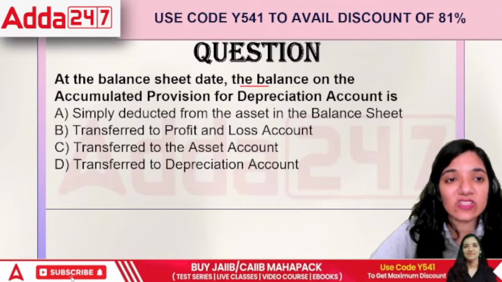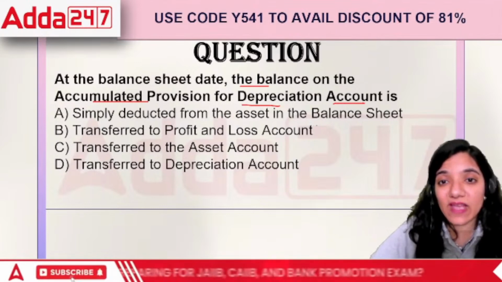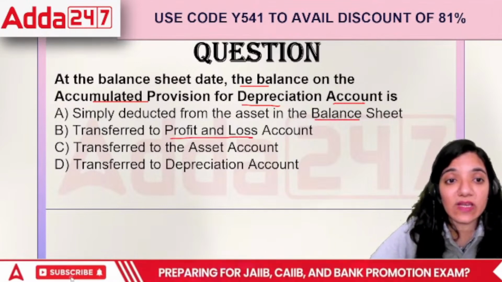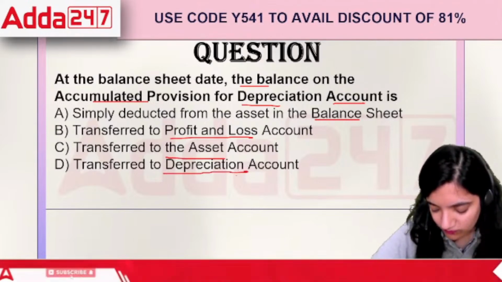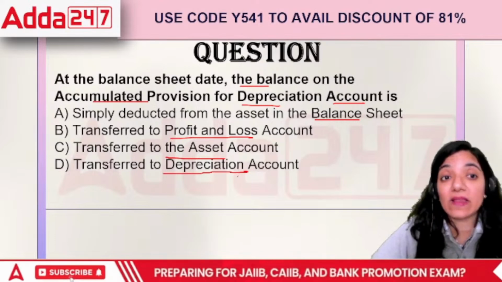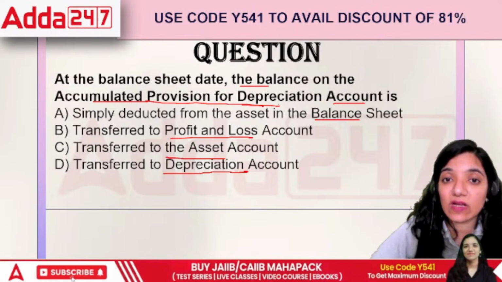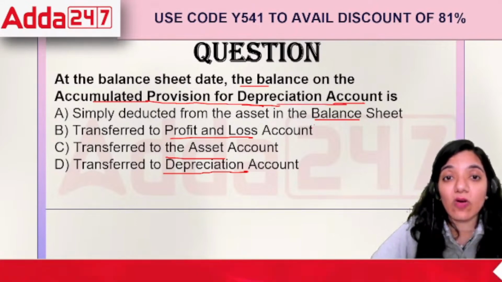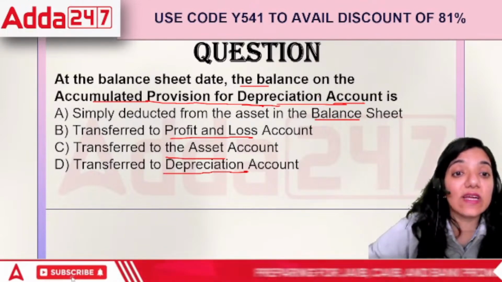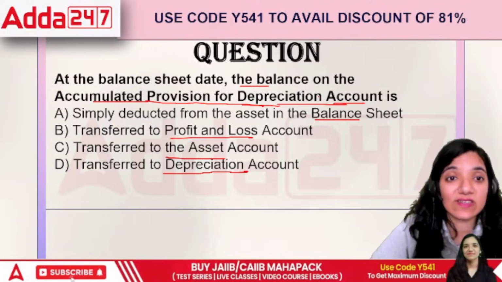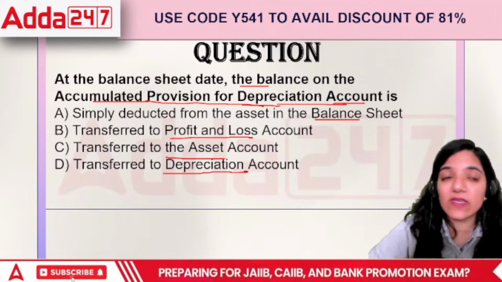On the balance sheet date, the balance on the accumulated provision for depreciation account is simply deducted from the assets in the balance sheet, transferred to P&L, transferred to asset account, or transferred to depreciation account. We are looking forward towards the area of profit and loss account. Balance sheet date is 31st of March. By the end of the year, we are going to put it.